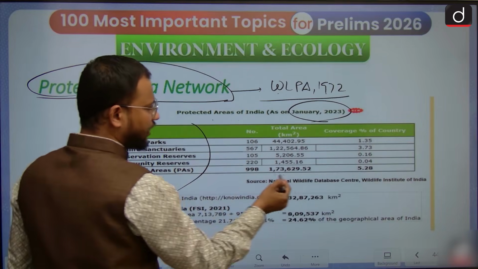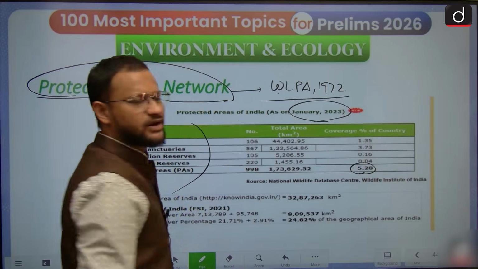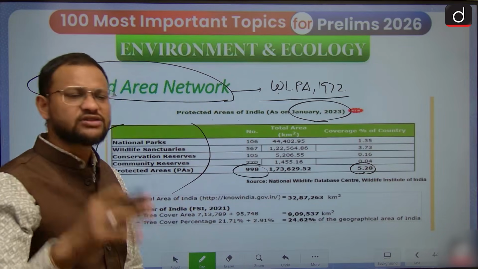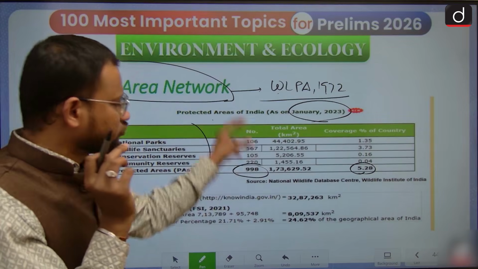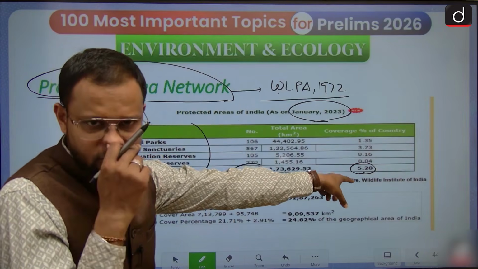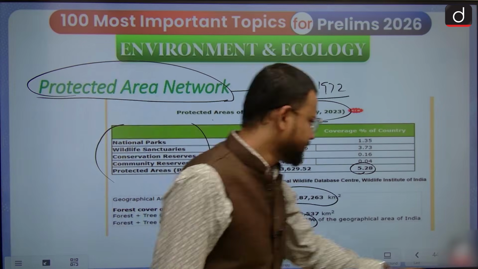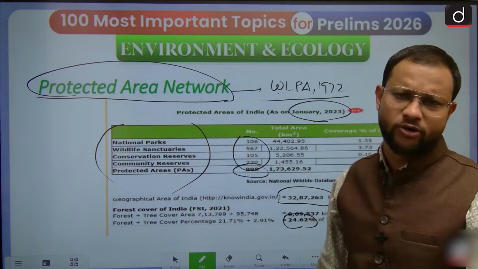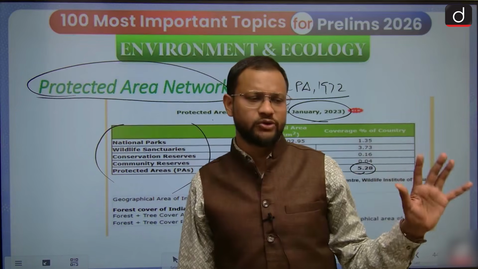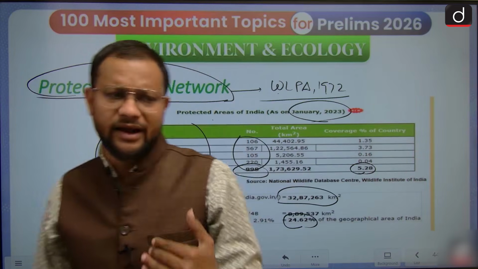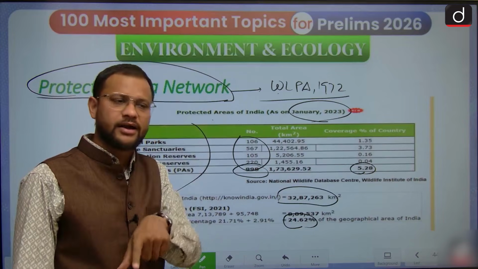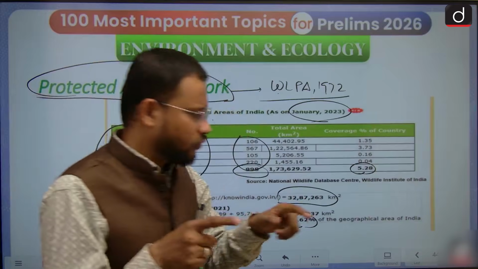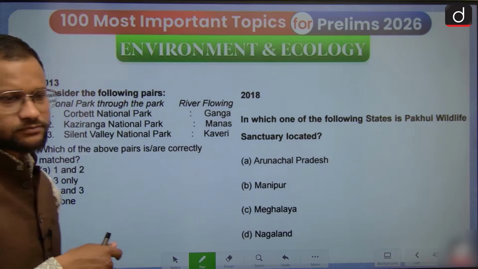So we have as of now 5.28% of overall protected areas, and the number is ranging around 1000 plus. The number must be more, so in total we have 5.3% of our area protected. Now see guys, one thing I have observed with the top questions on the protected area network: every question is unique, every question is different. There is rarely a chance of repetition, but every time the question has some sort of connection with the past.